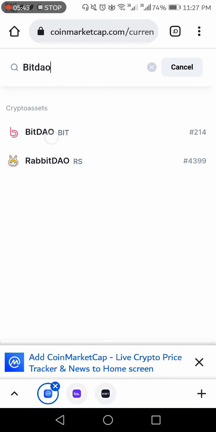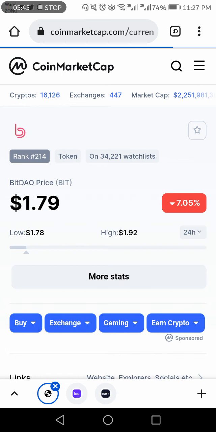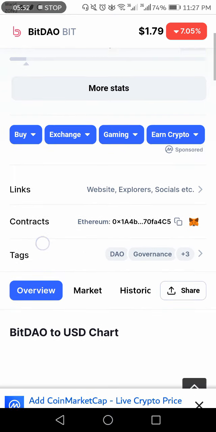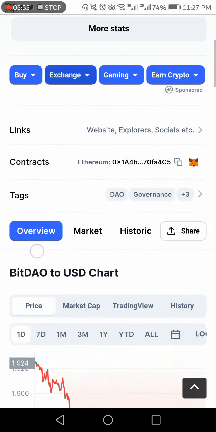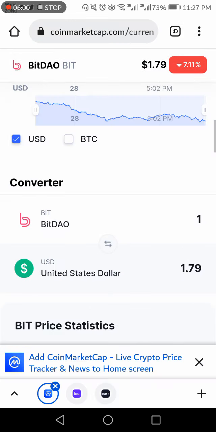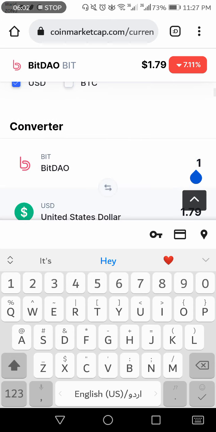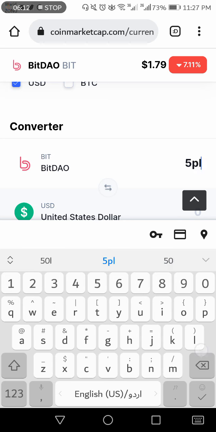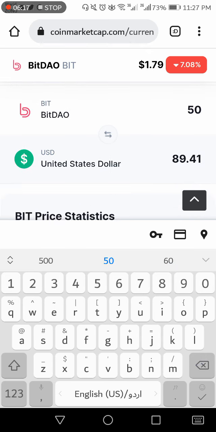This token price is $1.8 right now. This is dumping right now. This BIT token is required to participate in Kasta Launchpad. Your spot wallet must hold a minimum of 50 BIT tokens right now, whose value is about $90.